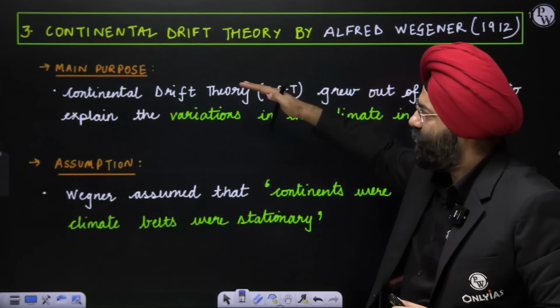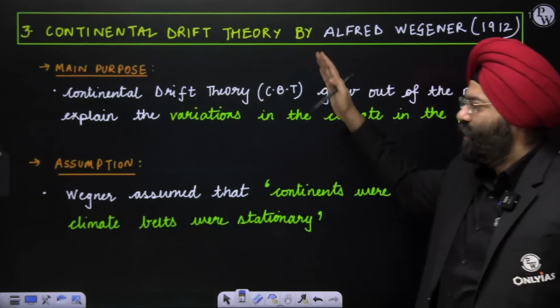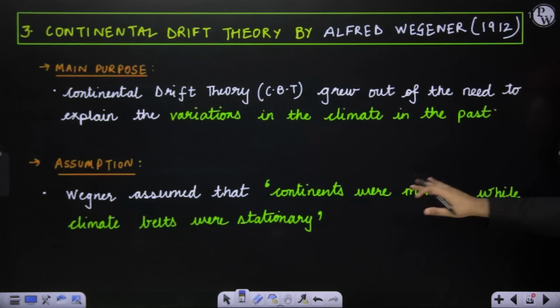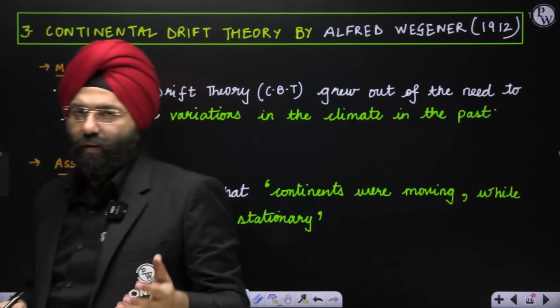Two things you have done: first, the reason why he wants to explain, what is the purpose. Second is the assumption that he takes. You can copy it if you want. Continents are moving while the belts are stationary in nature. They are not moving, right?